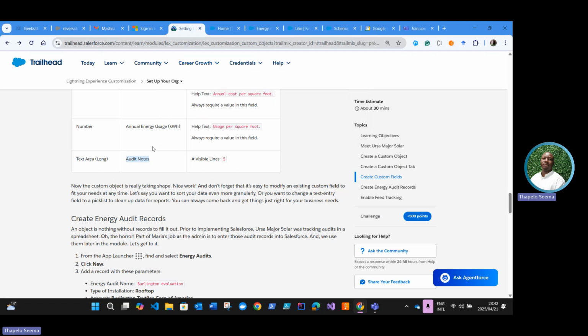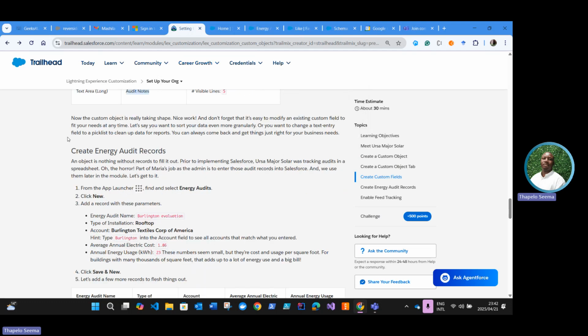So let's go and have a look at the instructions. Now that the custom object is really taking shape, nice work. And don't forget that it's easy to modify an existing custom field to fit your needs at any time. Let's say you want to sort your data even more granularly, change a text entry field to a pick list to clean up data for reports. You can always come back and get things just right for your business. Okay, so what they're saying there is that you can come back and change the data type for a field.